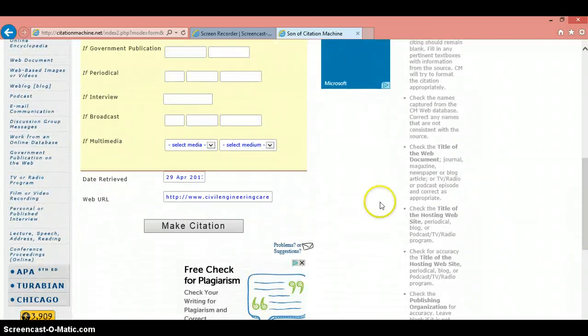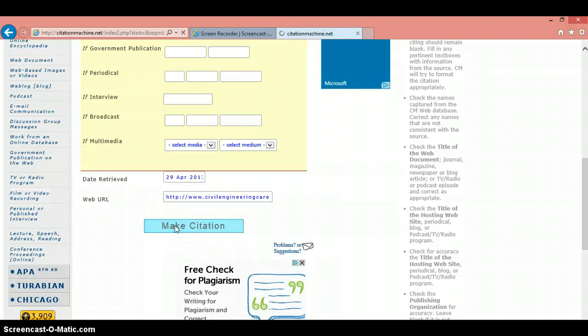Date retrieved is the date I found this on the internet. You need to remember that the internet is constantly changing, so the date that we retrieved it on the internet is the date that is going to go here in this box. Again, if you end up copying the URL, it should load that information automatically for you. And the last thing that it filled in for me is my web URL.